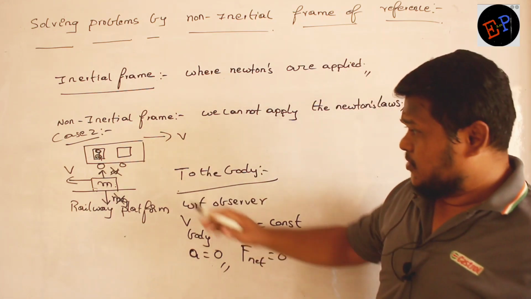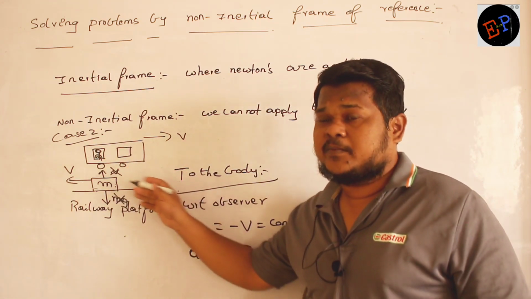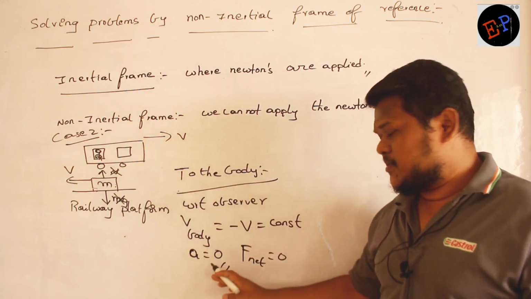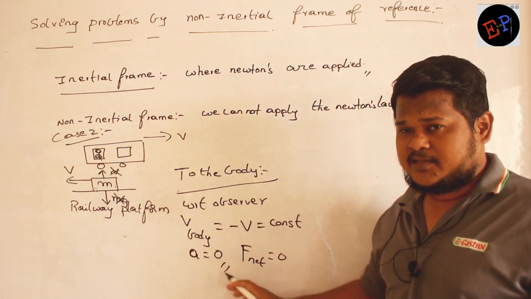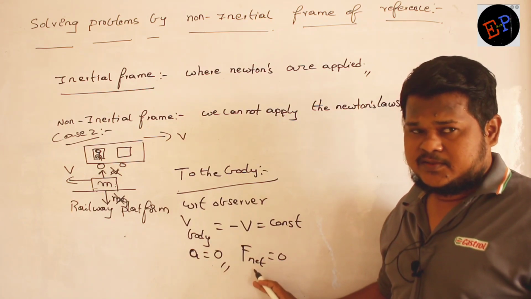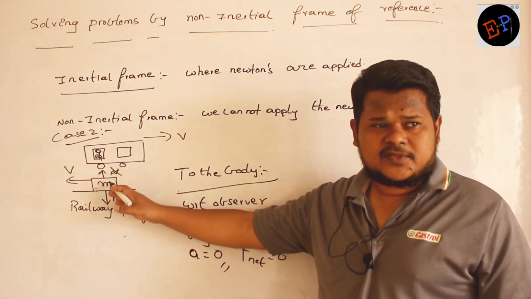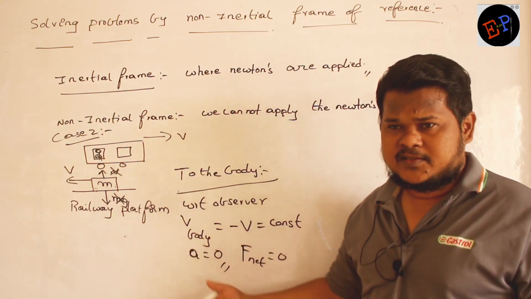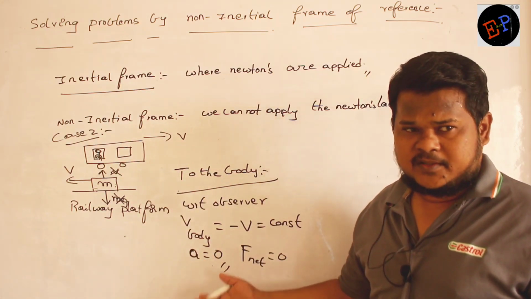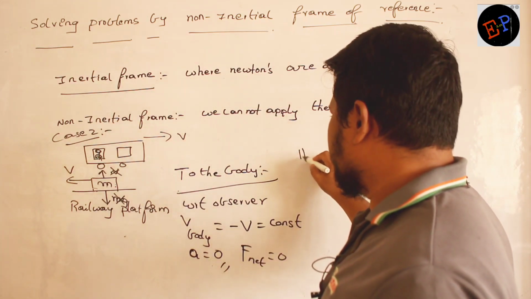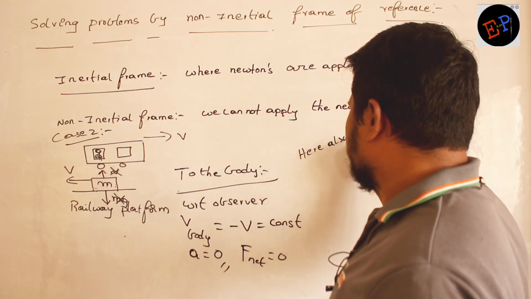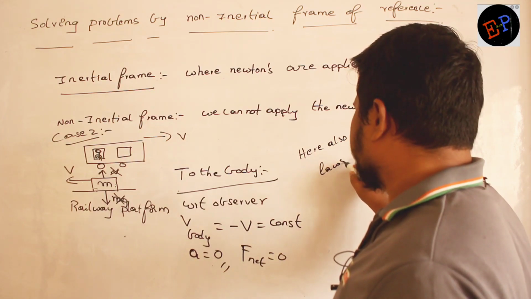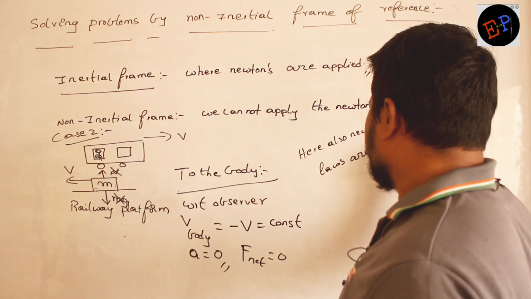Okay. Now to this observer, this mass is moving backwards with a constant velocity of v. Constant velocity means acceleration 0. Acceleration 0 means net force 0. So definitely nobody is applying force on this one. So here also Newton's law is satisfied. No? Are you able to understand? So therefore, here also Newton's laws are satisfied. Clear now?